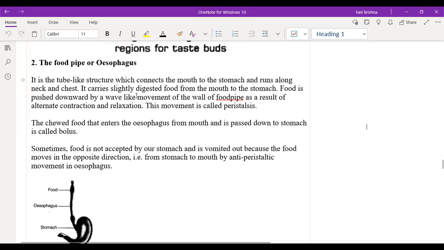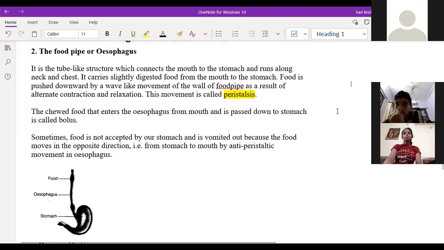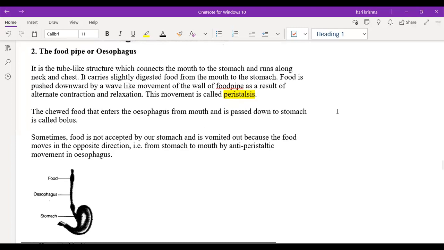The movement of the food in the esophagus is done by continuous contraction and relaxation of the muscles. This movement is called peristalsis. What is peristalsis? It is a small wave-like movement found in the esophagus and other parts of the intestines. The continuous contraction and relaxation of the muscles present in the food pipe makes the food move from the buccal cavity to the stomach. That type of movement is called peristalsis.